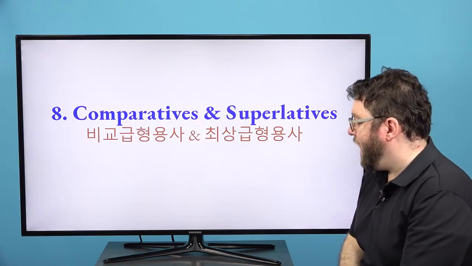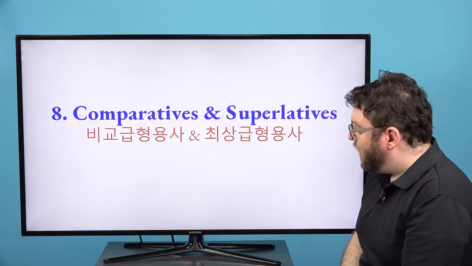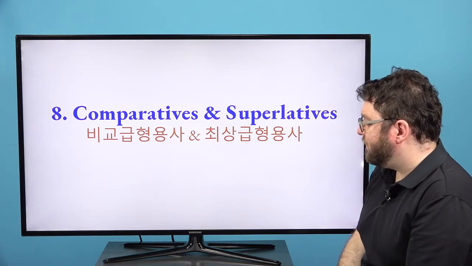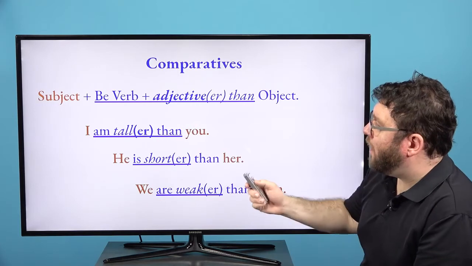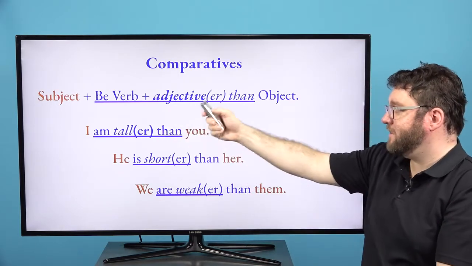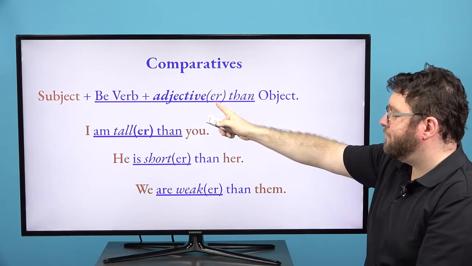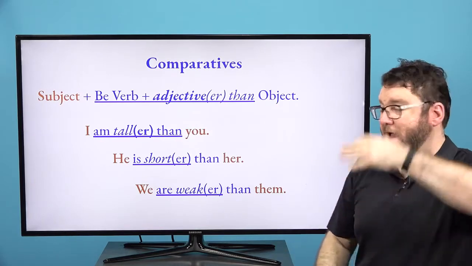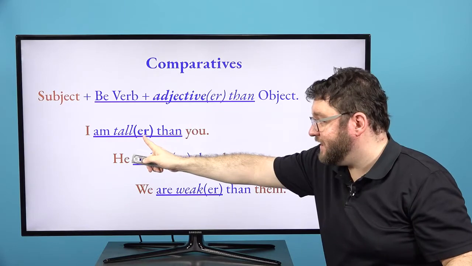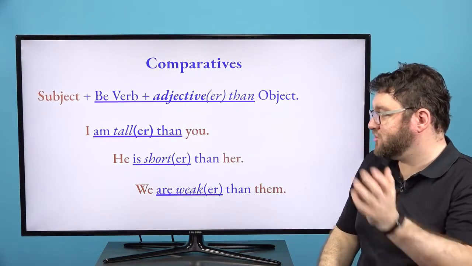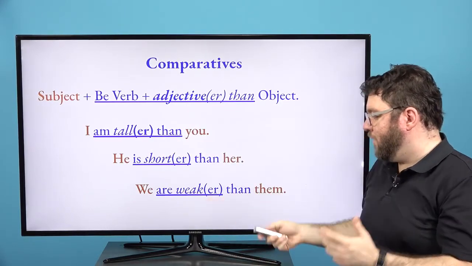So moving on to comparatives and superlatives. This is comparative adjectives and superlative adjectives. So here are the comparatives. We have the subject, the be verb, and the adjective plus er, then objects. So I am taller than you. We have the adjective plus er, than you. He is shorter than you. We are weaker than you.